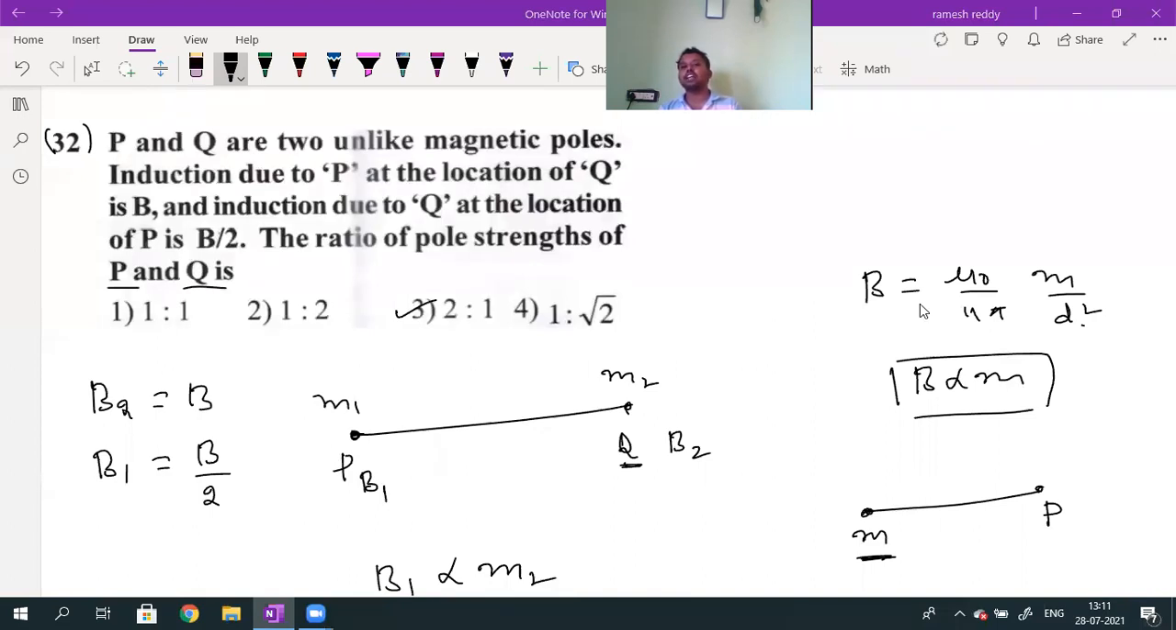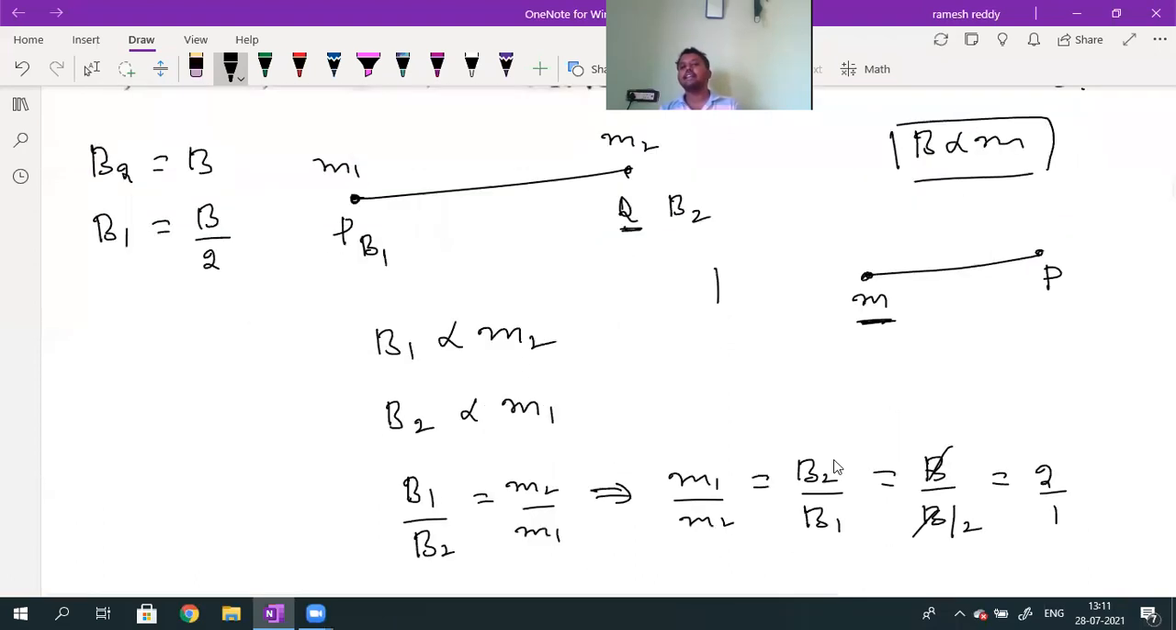Regarding this question, still any doubt? Someone is raising a hand. Is it understood? What is the ratio of B1 by B2? Why is B1 proportional to M2? Why is B2 proportional to M1? What is the expression for magnetic field induction due to a pole strength m? B inversely proportional to m. Why inversely proportional, Akshay? Why inversely proportional there?